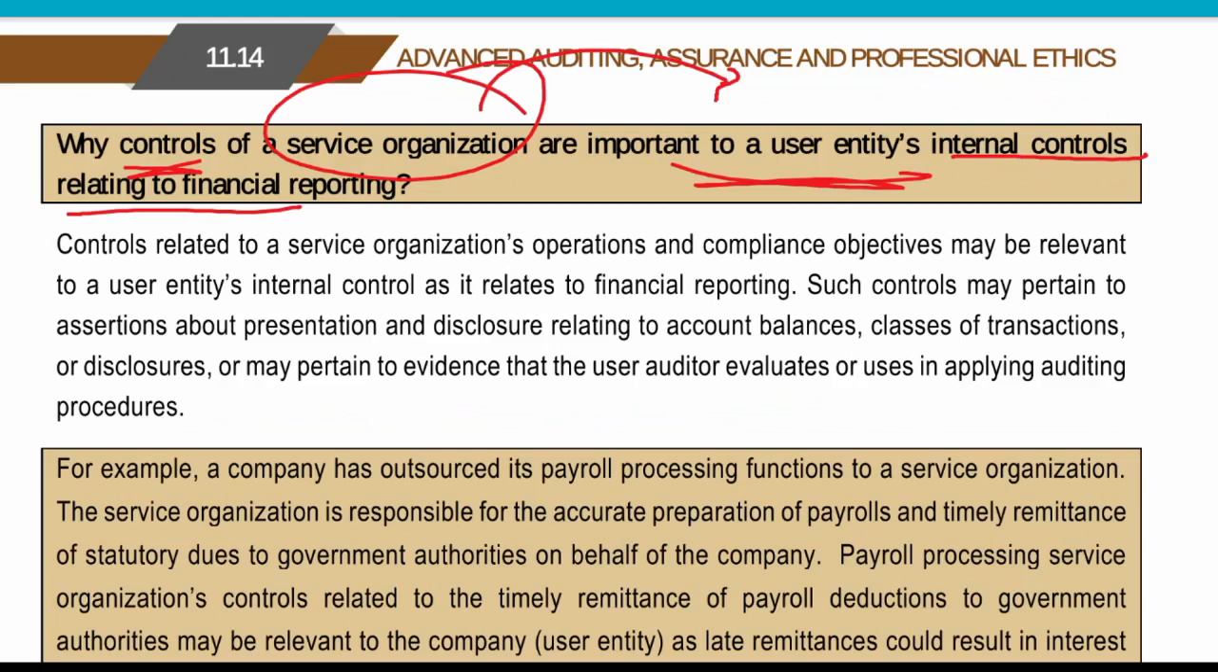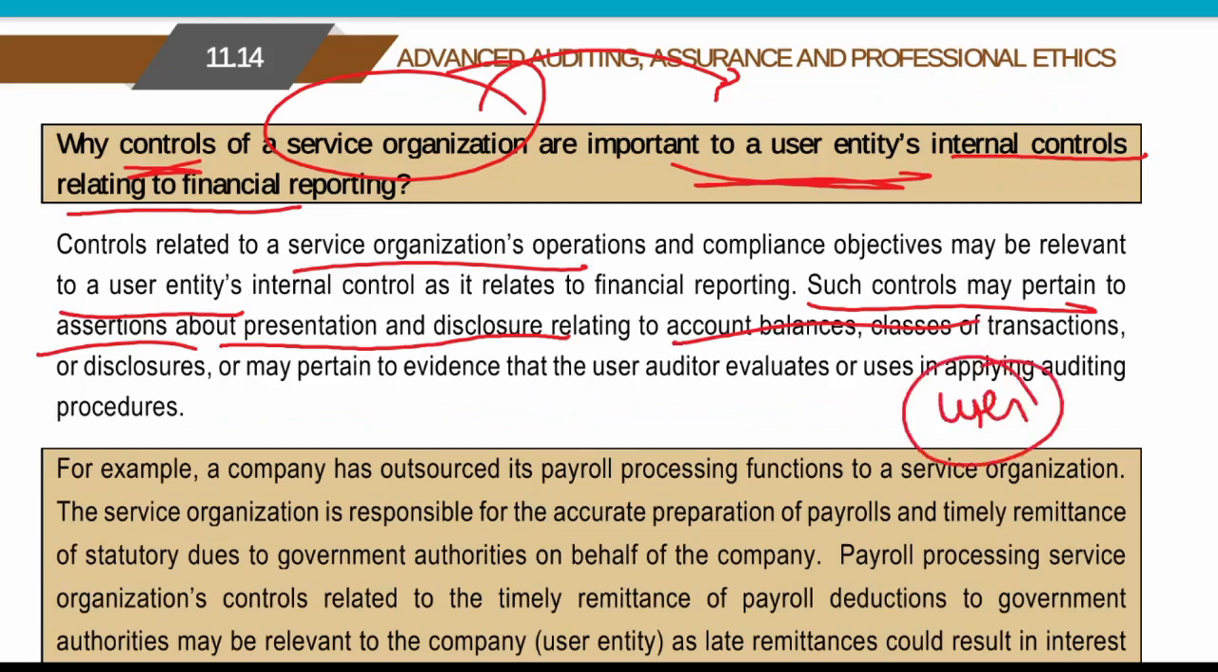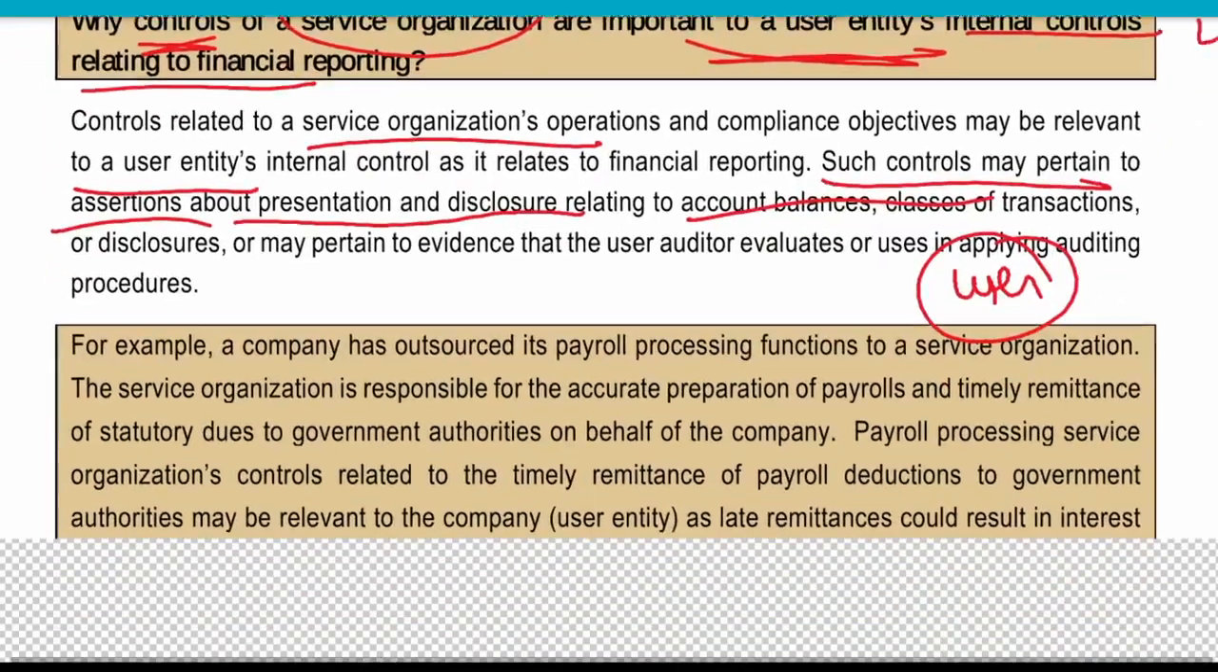Because actually they are using their services, right? They are outsourcing their services, right? So that is why the controls related to the service organization may be relevant for the user entity. Such controls may pertain to assertions about presentation, disclosures, account balances, etc. That applies towards the user entity, because we are using the services of the service organization. So it is important for our work as well, that they are having some controls, etc. Right.